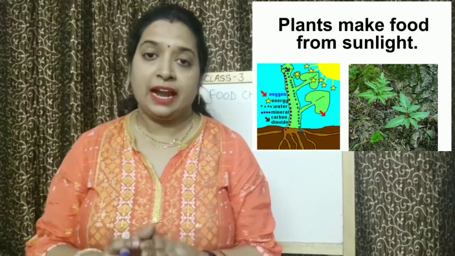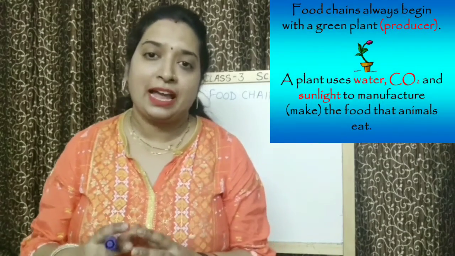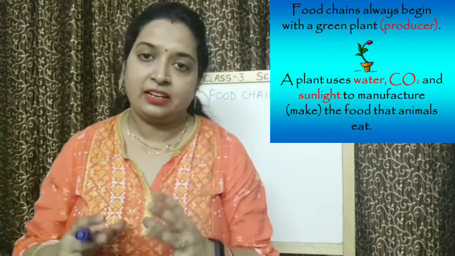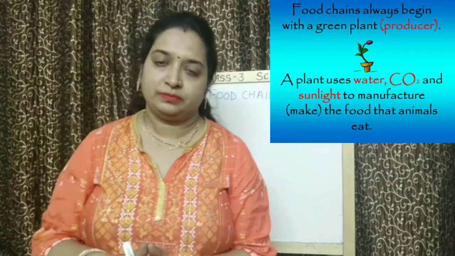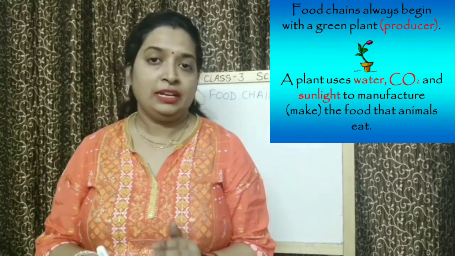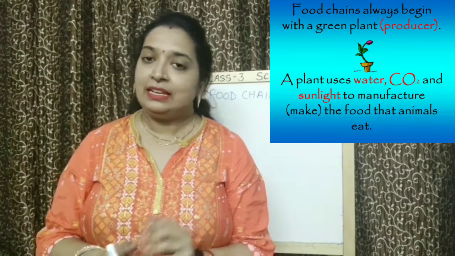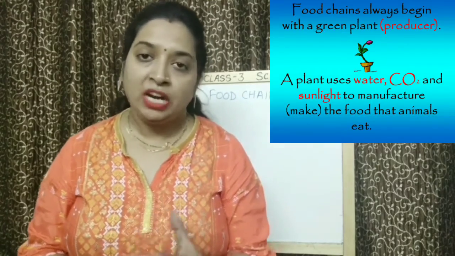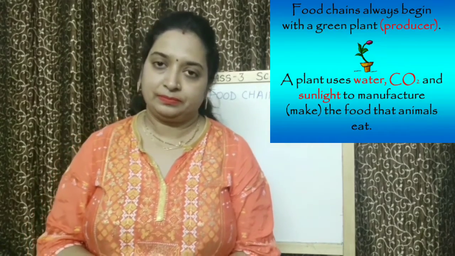We know that plants are the only living things which use sunlight. They use air, they use water, and they make the food. Only plants can prepare their own food by using sunlight, air, water in presence of a pigment called chlorophyll. Right?